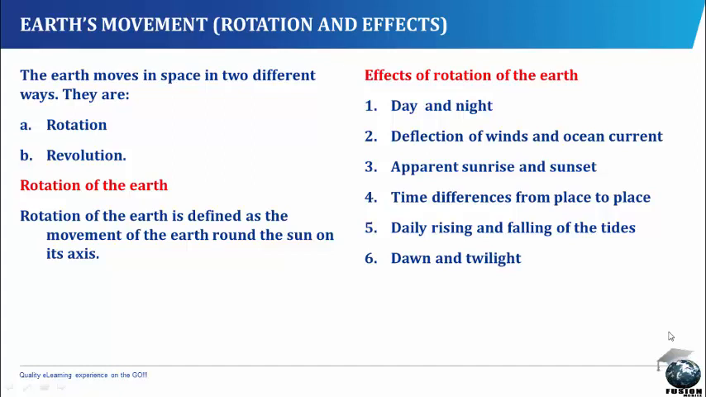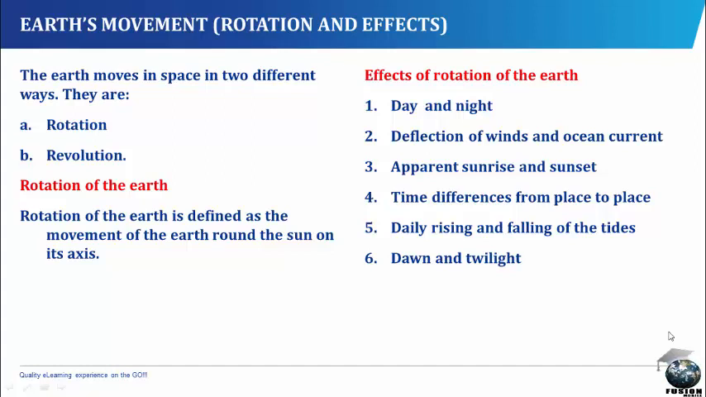3. Apparent sunrise and sunset. During rotation of the Earth, the part of the Earth that emerges from the darkness into the rays of the Sun experiences sunrise, while the part that is moving away from the Sun's rays into darkness will experience sunset.